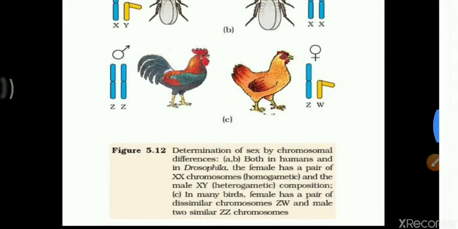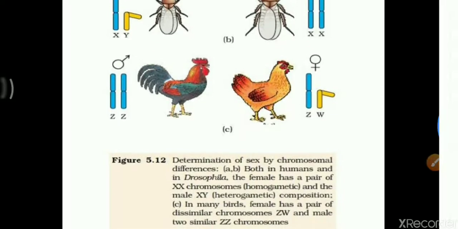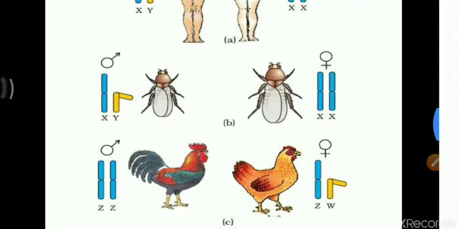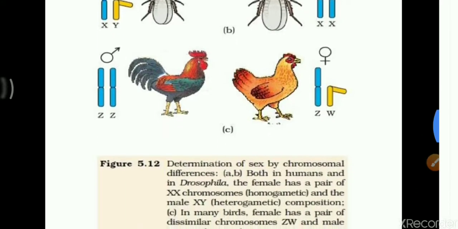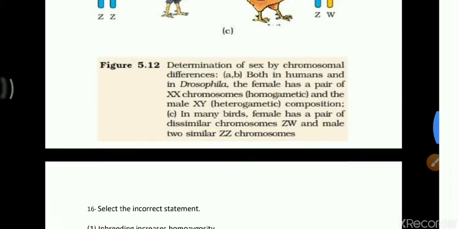In case of insects, the male is XY and the female is XX. And in case of birds, the reverse takes place. Males are homogametic, that is ZZ mode of chromosomes, and females are ZW. So in birds, males are homogametic and females are heterogametic.